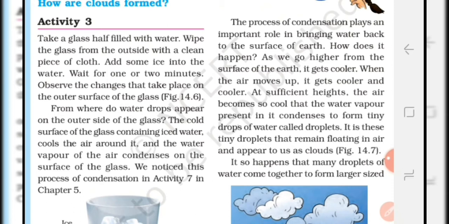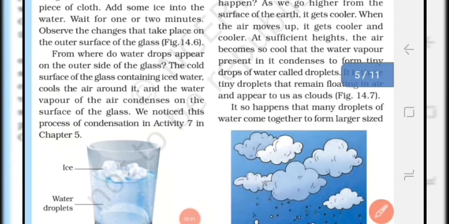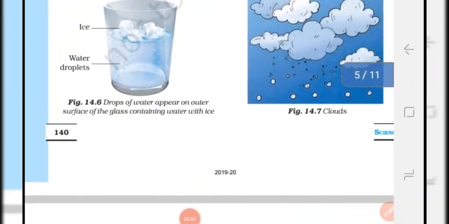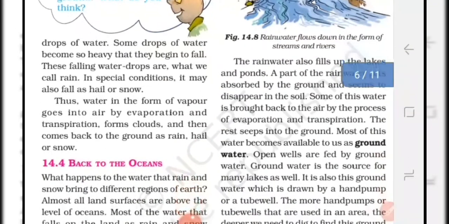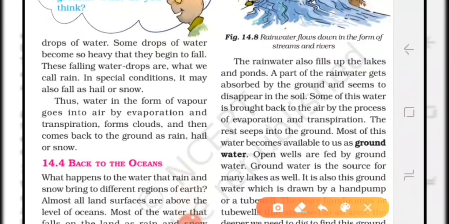And these tiny water droplets combine to form clouds. Okay, and when these clouds become too heavy to float in the air, water from these clouds drops down to the earth in the form of rain. Okay, students, but in special conditions, it also falls as hail or snow.